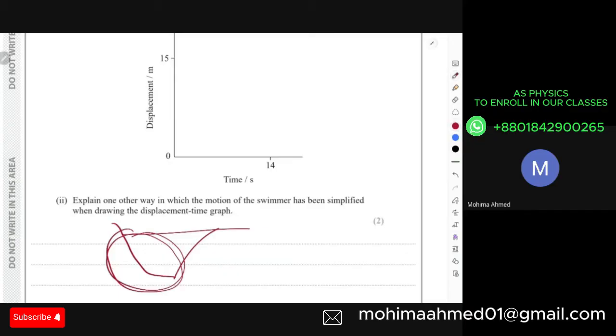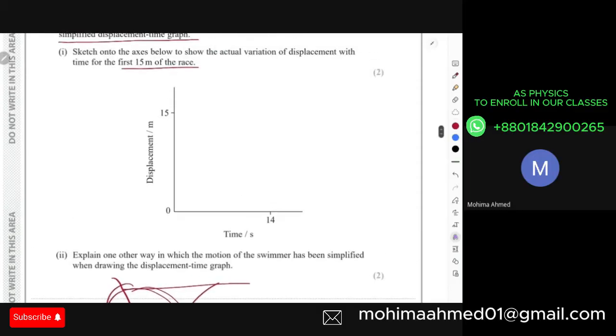As I was explaining, as you dive more into the water, your velocity actually decreases. So if your velocity is decreasing, that means this is how the graph is supposed to look. This is your 15-meter level with 14 seconds, when they're saying that the diver was traveling this 15 meters inside the water within these 14 seconds. So if I have to draw the graph, it is not going to be a straight line, because this 15 meters would not be traveled with a constant velocity.